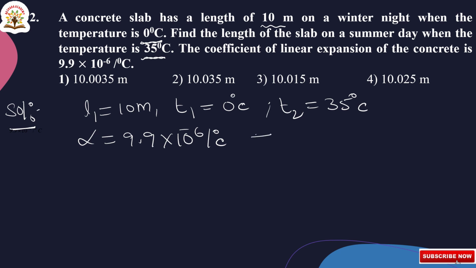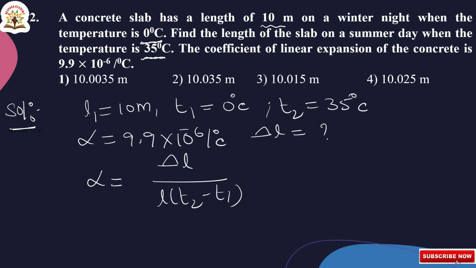We have to calculate delta L. Here alpha, the coefficient of linear expansion, is equal to delta L by L1 of T2 minus T1.